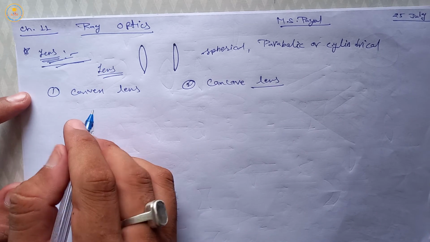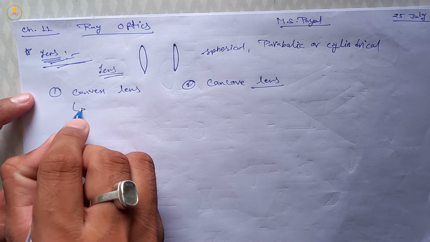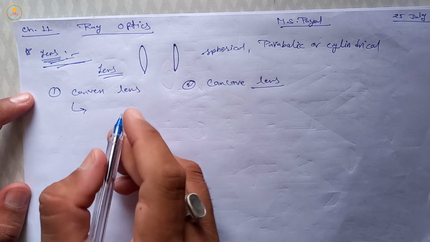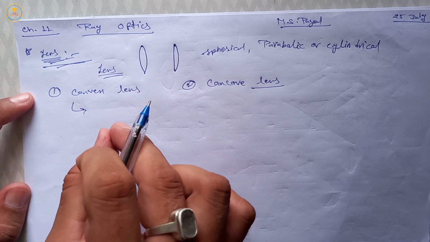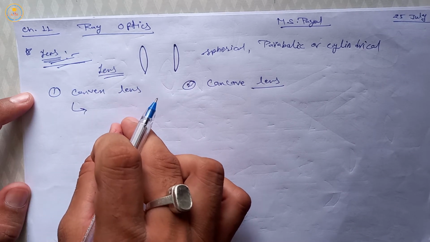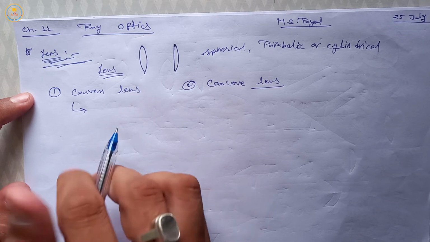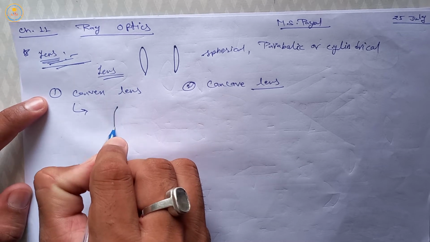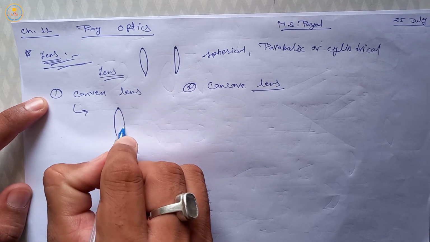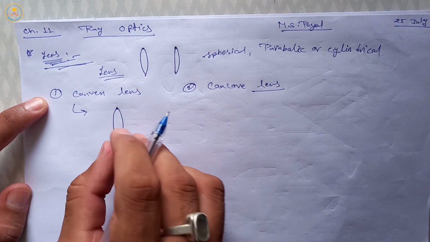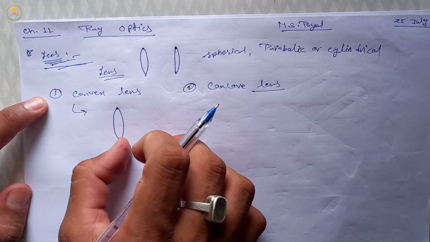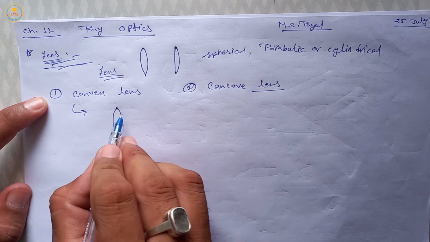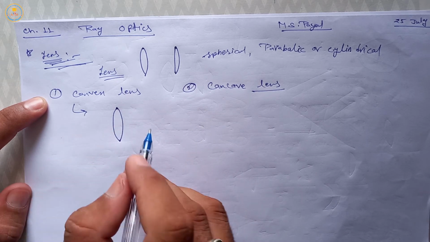First, we discuss about convex lens. The lens which are thinner at the corner and thicker at the center. Means thinner at the corner like this and thicker at the middle part at the center. This type of lens is called convex lens.